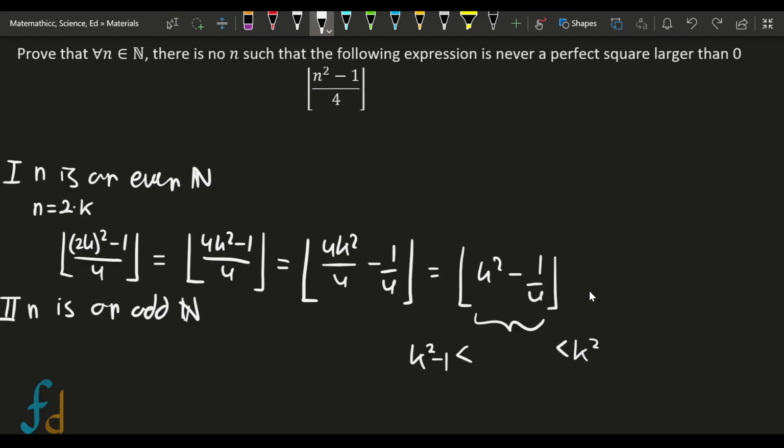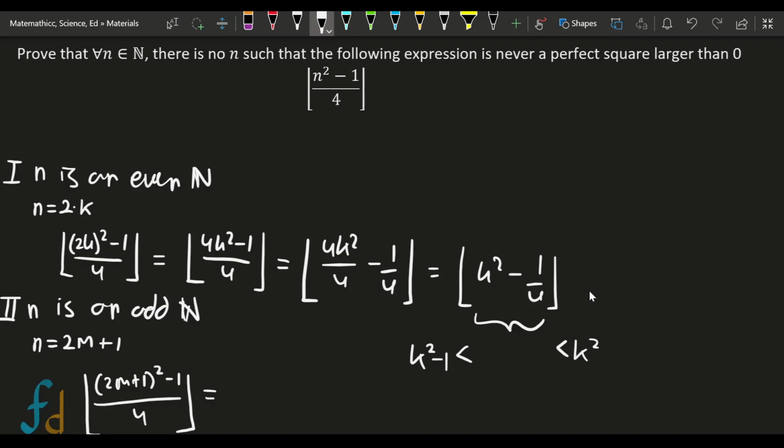N is an odd natural number. For this case, we let n be equal to 2 times some natural number m plus 1. Then we substitute it into the original expression, and it becomes 2m plus 1 squared minus 1, all over 4, and then floored.